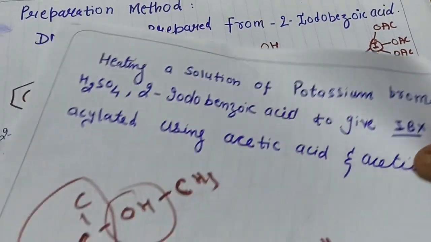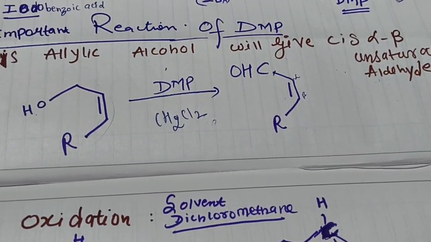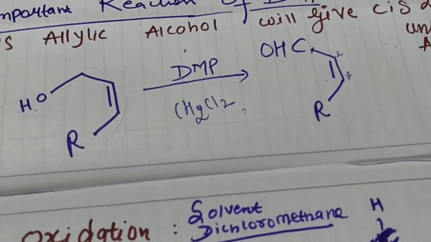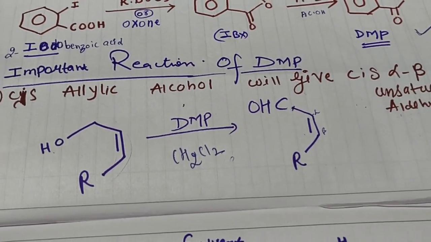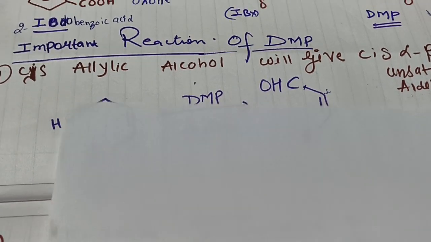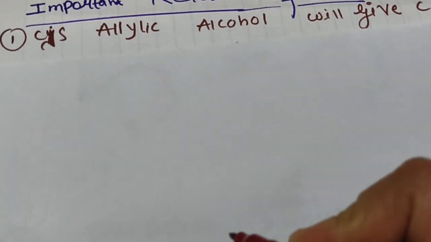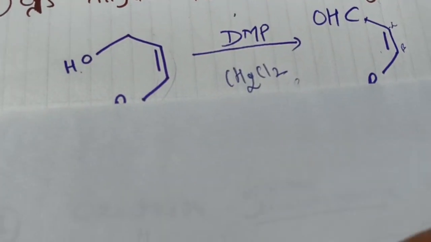Now let us see the important reactions of our DMP. So first we discussed that if we have primary alcohols, they will get converted to aldehydes, and if it is a secondary alcohol, it is getting converted to ketone. So just for 1 minute we can have a revision on primary and secondary alcohols.